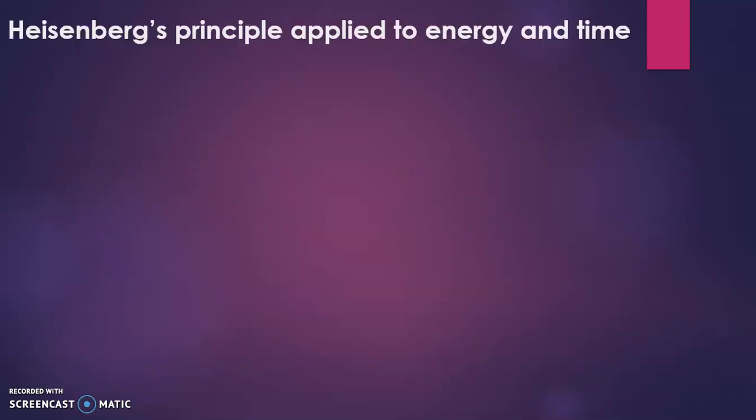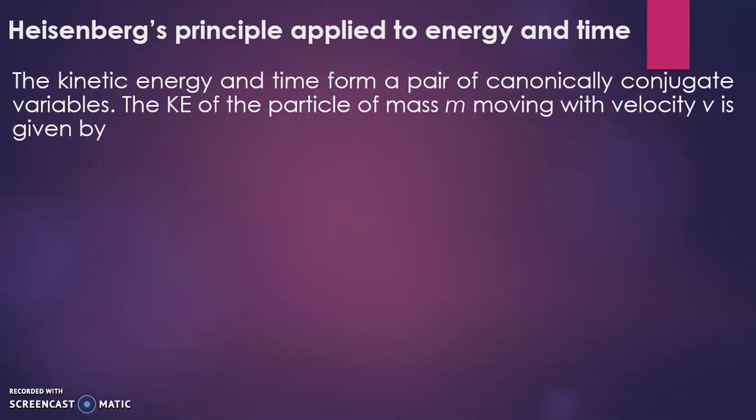Let's see the next point. The next point is the Heisenberg principle applied to energy and time. So when energy and time are there, how do these parameters behave in the Heisenberg uncertainty principle? For that purpose, the kinetic energy and time form a pair of canonical conjugate variables. The kinetic energy of a particle of mass m moving with velocity v is given by the equation E is equal to half mv square, which is a very famous equation.